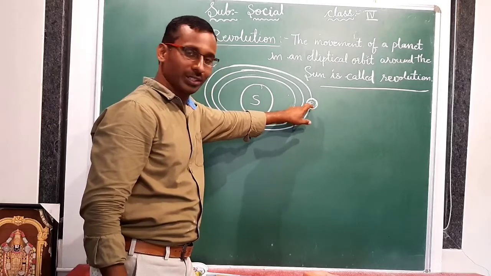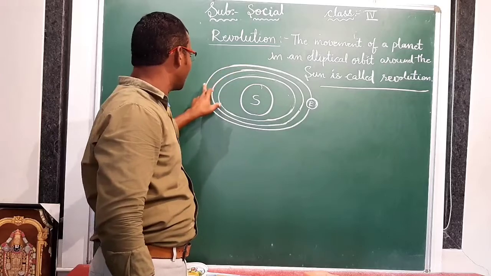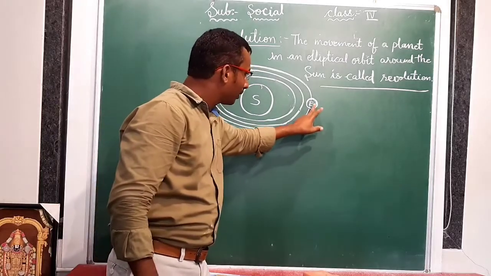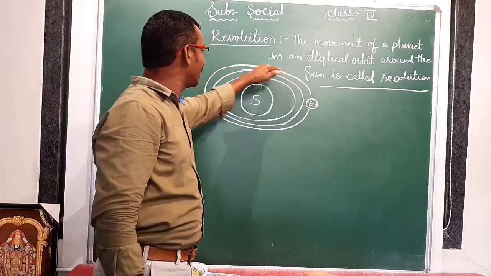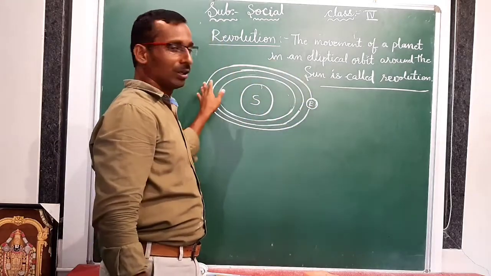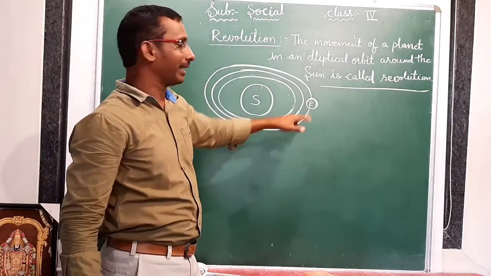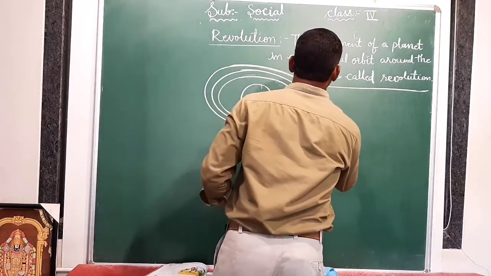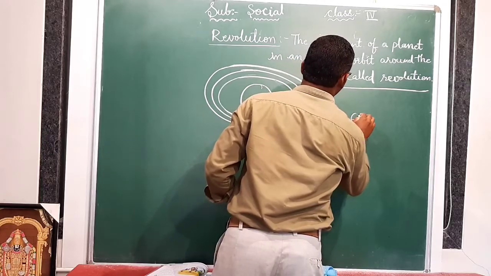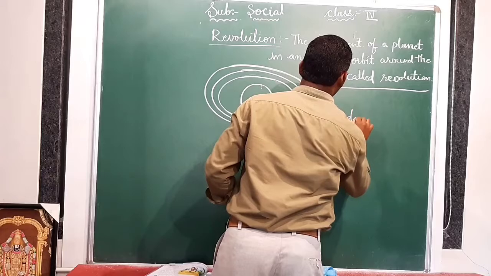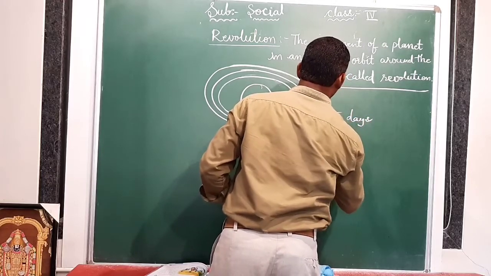It starts revolution here, revolving around the Sun like this, and again it reaches here. So it is completing one revolution around the Sun. To complete one revolution, it will take 365 days and 6 hours.